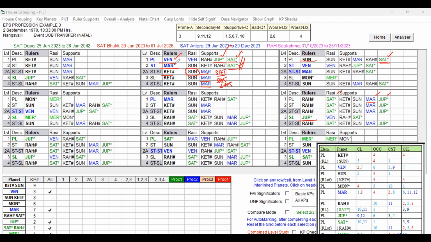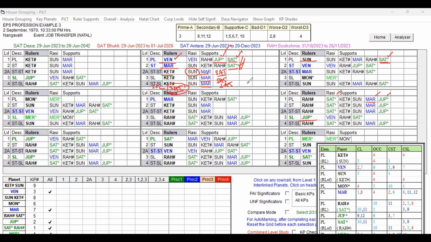So Venus is strongly supportive through the star level and sub level, especially with the help of Saturn. And as we already discussed, the sub-lord of Venus is Saturn only. So Saturn is forming a ruler link. In Rahu, Jupiter is supportive because Rahu's favorable key planet Jupiter is influencing Venus by way of conjunction, and Saturn is playing a role at all levels, directly or indirectly, and is also their sub-lord. What is missing? Mercury, right?